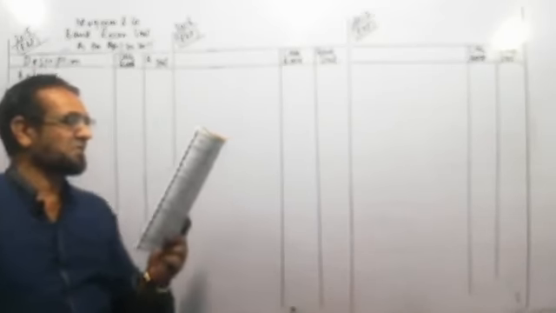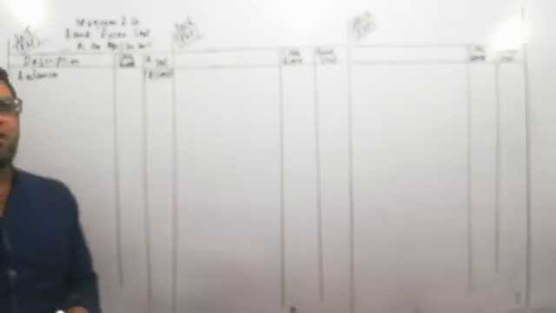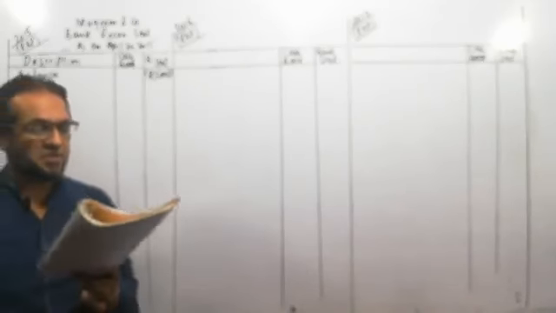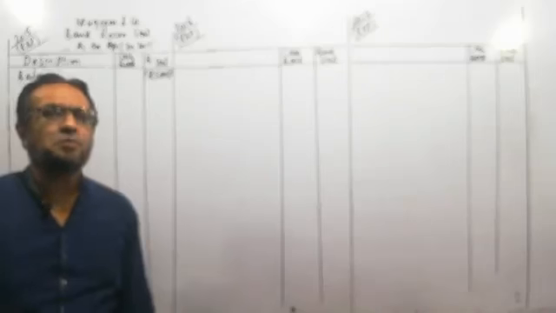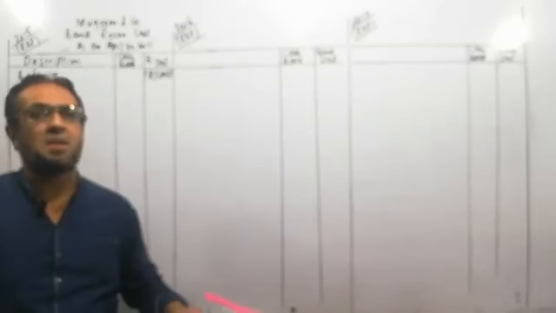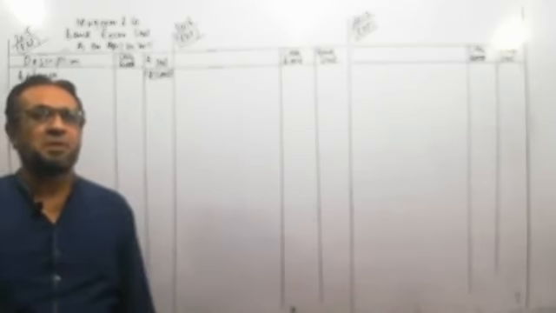Firstly, we will write the balances as given in the question. The question says that on April 30, the bank statement shows an overdraft balance of 8,500. In my previous lecture, I briefly stated the concept of overdraft. Overdraft is a condition in which a bank gives some amount to the customer, the account holder, and that is a liability for the account holder to be paid in the future.